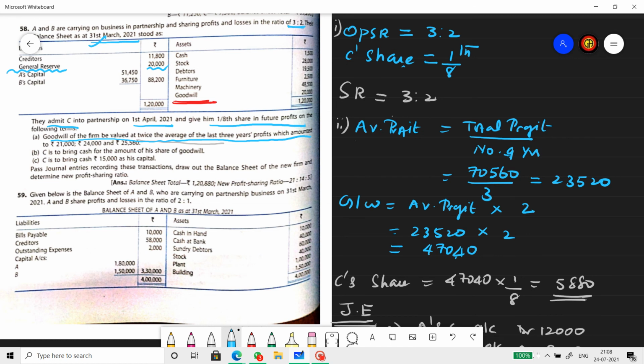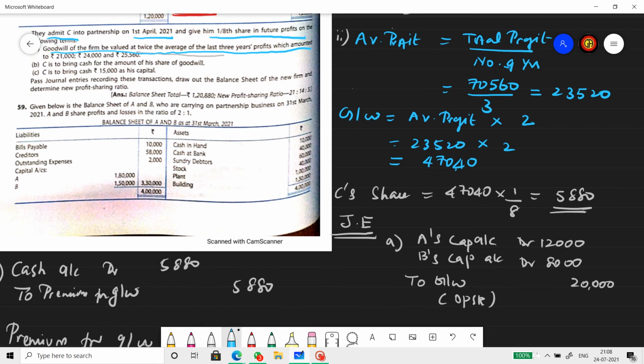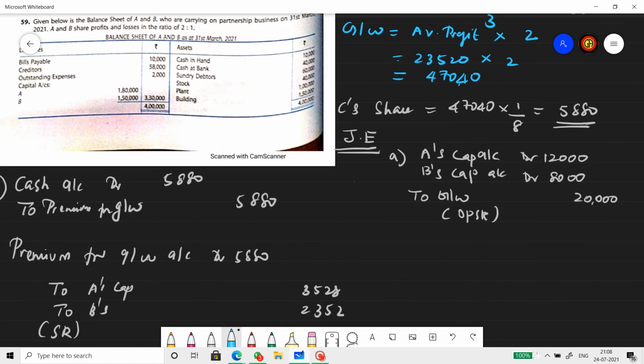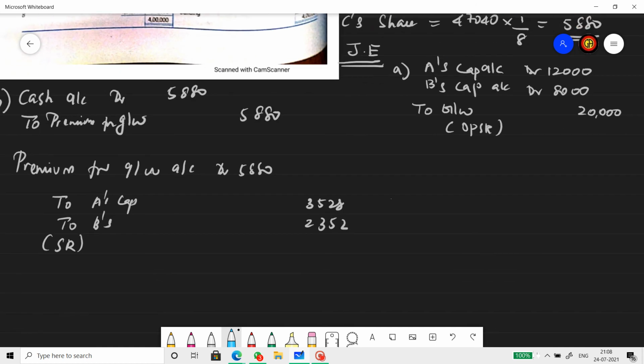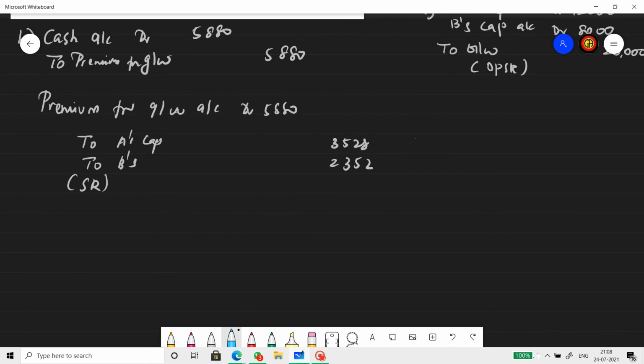So distribute the general reserve to the old partners in what ratio? OPSR. Yes, 3:2. Do not see only 3:2, because here sacrificing is also 3:2 and OPSR is also 3:2. Only goodwill gets distributed in the sacrificing ratio, that too new goodwill. The old goodwill is always in OPSR only.